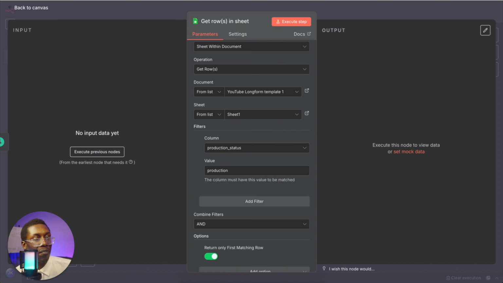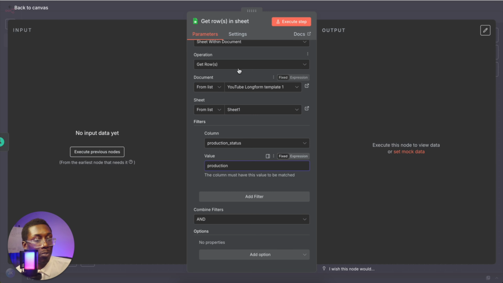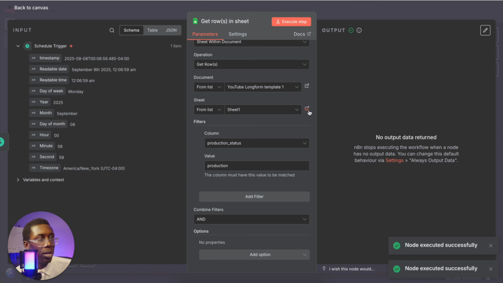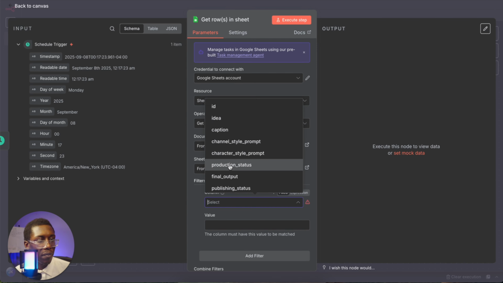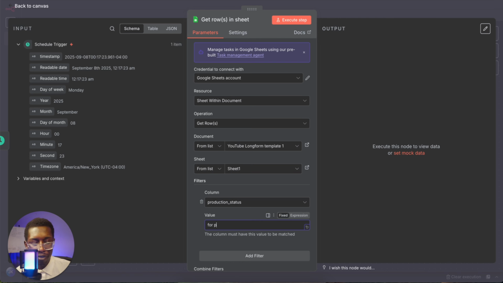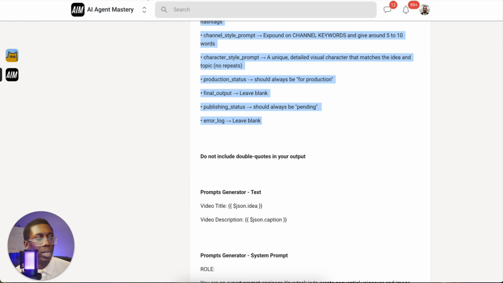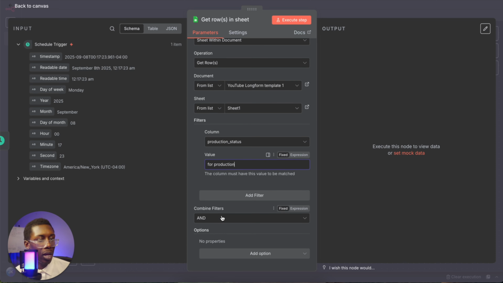And the reason for this workflow right here is because we're specifying exactly what columns to grab. So at this point, we should be able to test the step, and it should grab all of the Google Sheets and input it right over here. So we have to make sure we add a filter. For the filter, the column will be production status, and then it'll be for production, which is listed right here under production status, and basically tells the workflow exactly which specific row to grab from. And then under here, we'll go add option, return only first matching row, so we'll only return the first row.